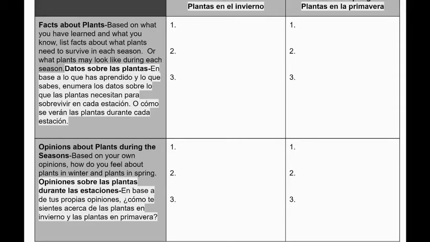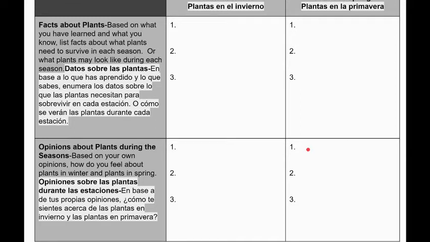This is the table that we will be using for task number 2, and we can see here that in the first row, we're going to write about facts. We're going to write facts about plants. So we're going to write facts about plants in winter and facts about plants in the springtime. Then in the second row down below, this is our row for opinions.